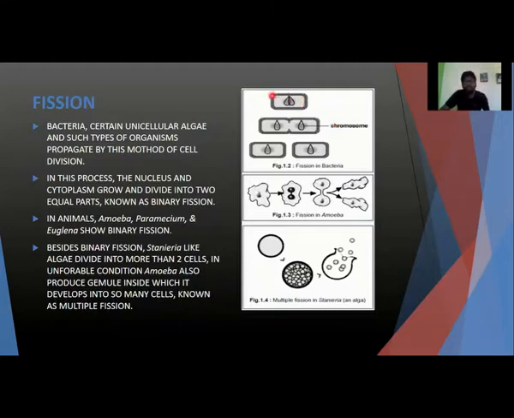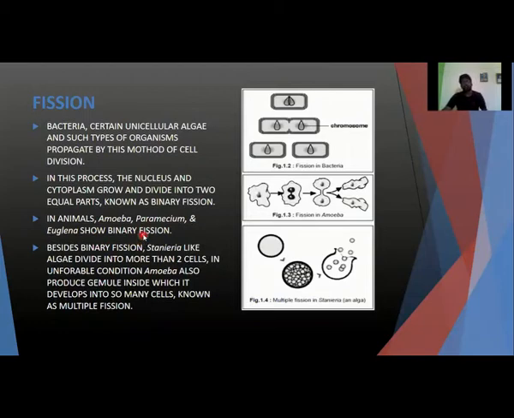That cell is divided into two halves, and those two halves will be converted into two organisms. That is simply a bacteria. By the application of fission, bacteria reproduce. And bacteria grow in large numbers, as their generation time is too short. Like that, in animals, amoeba, paramecium, and euglena show binary fission also.